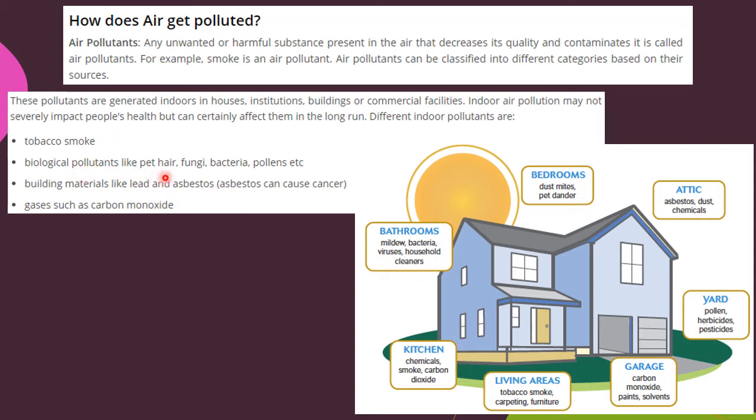Biological pollutants like pet hair. If you have a dog or a cat and their hair is mixed in the air, that is also considered a pollutant. Fungi, bacteria, pollens, all these are pollutants present in the air. Apart from that, building materials like lead and asbestos can cause cancer. Gases such as carbon monoxide are also air pollutants that cause air pollution.